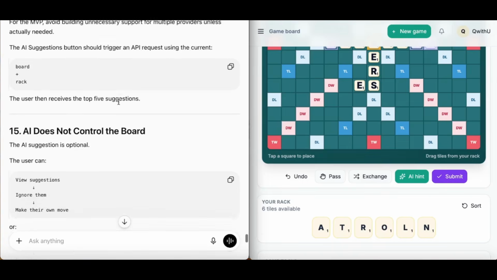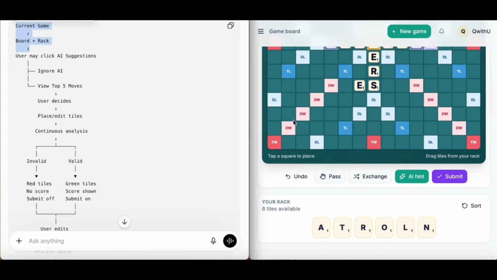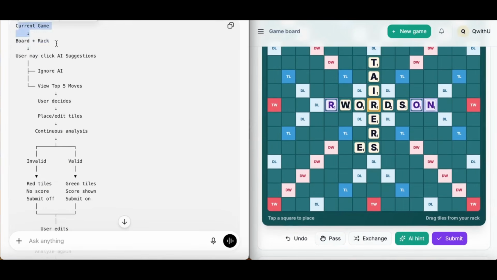So in reality, the complete turn itself is this. The real use case is our current game plus the board rack. We will calculate every score and the present valid state. Only then we may ask the AI for suggestion. We have two options. Use the AI itself, the top 5 moves, or we'll just come up with our own version of our word to be placed. So at the end, the user decides.